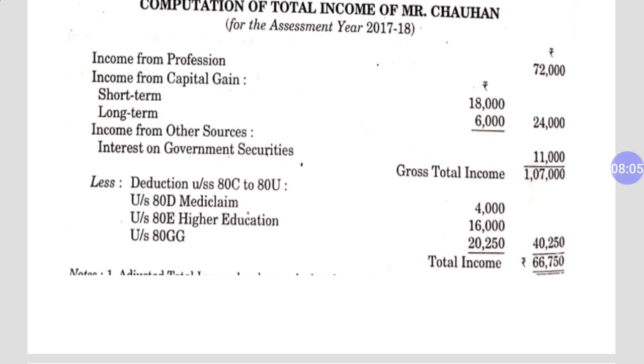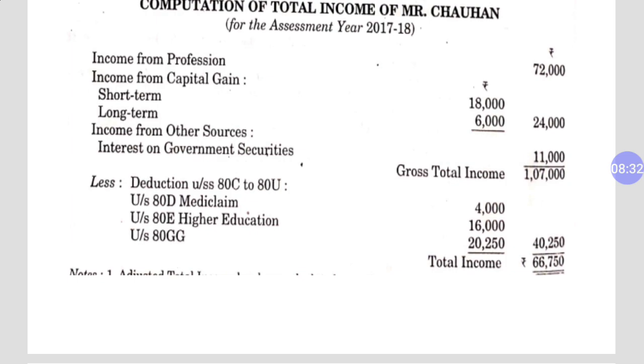as you know, the rent paid by him is rupees 32,000, but we are deducting 20,250. So how is it? It is very simple to know, because we have to take only the least of three figures. The first figure is rent paid over 1/10 of the adjusted total income, the second is 25% of adjusted total income, and the third one is 5,000 rupees per month.